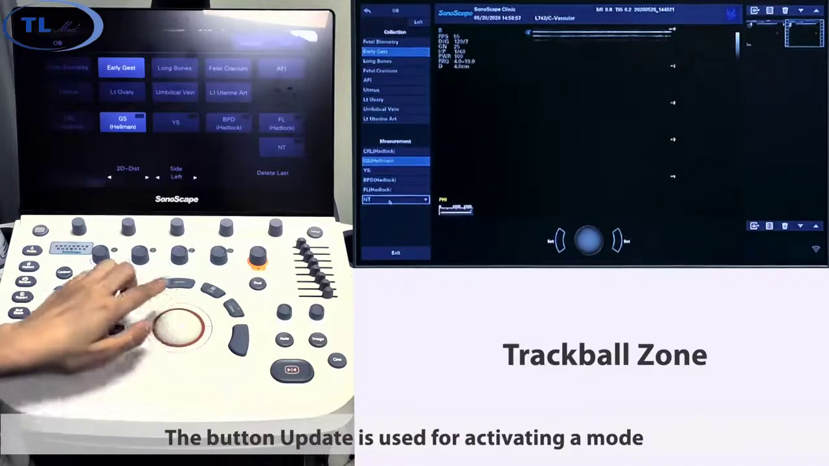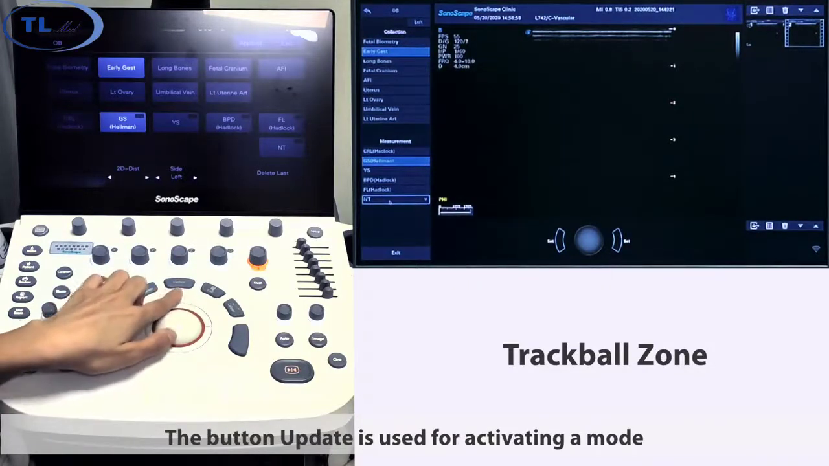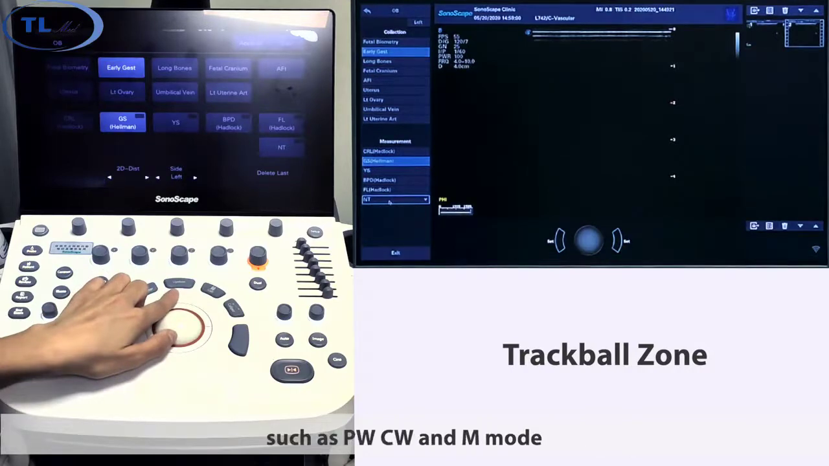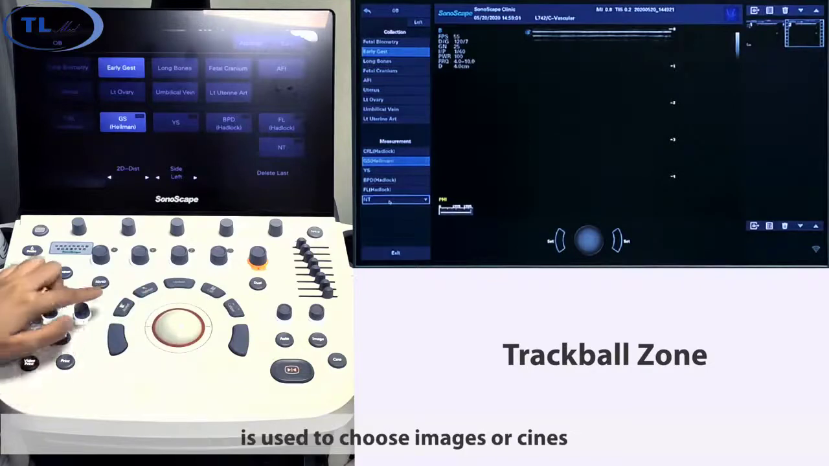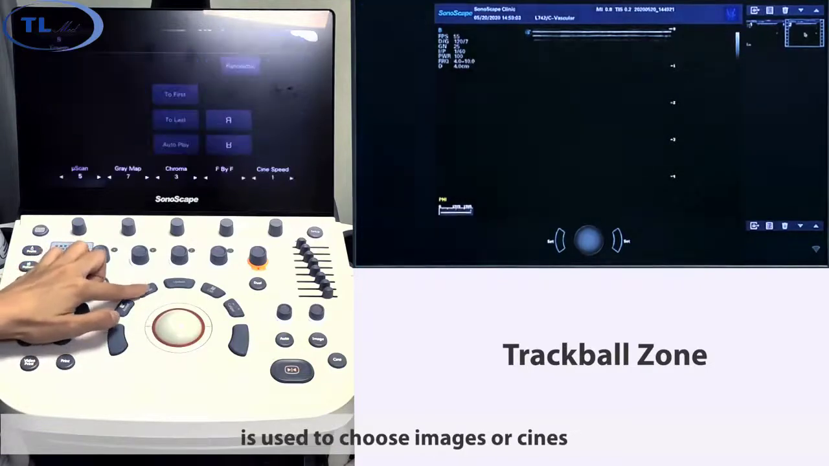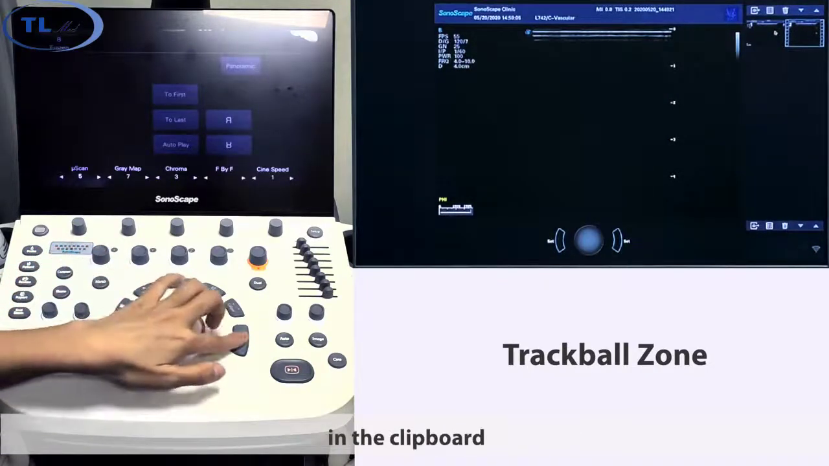The button Update is used for activating the mode, such as PW, CW, and M mode. The button Pointer is used to choose images or scenes in the clipboard.